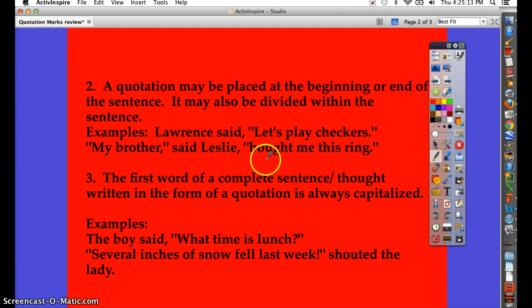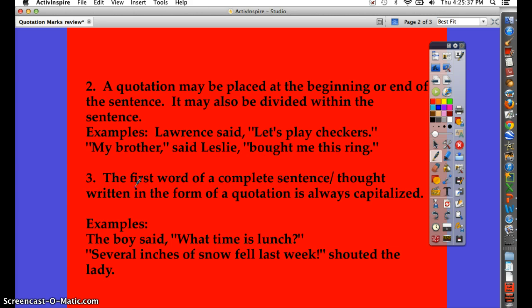Notice how bought in this case is lowercase because it's a continuation of the first part of the quote. The whole quote would have been, my brother bought me this ring. So we have the commas, the quotes separating everything out, the lowercase b, and then the period and quote at the end of the sentence. Again, inside of the quote, punctuation, then quotations.